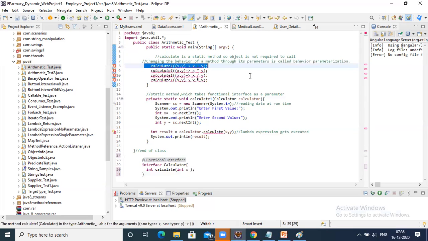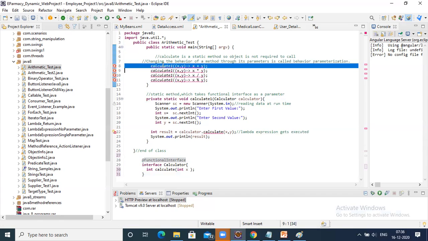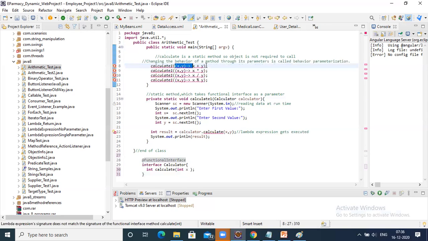It is clearly saying that the moment it sees this syntax, the JVM will search for a functional interface in this class. The moment it sees a lambda expression, it will look for the functional interface. So it comes here and checks calculator.